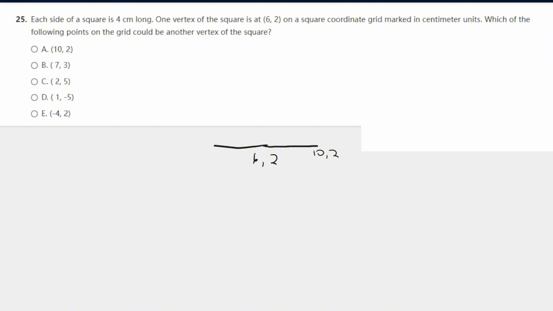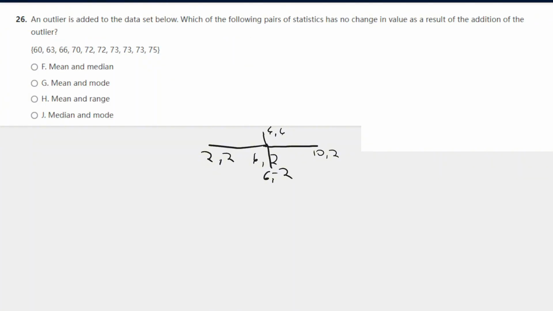If it goes to the left, that'd be (2, 2). If it goes up 4, that'd be (6, 6). If it goes down, it would be (6, -2). So these are the only possible outcomes, and the only one that matches our answer is A.